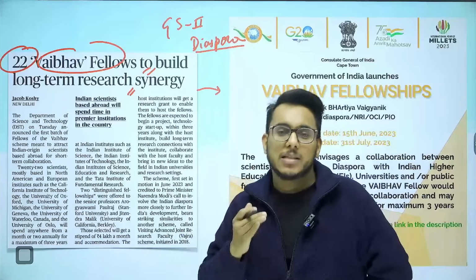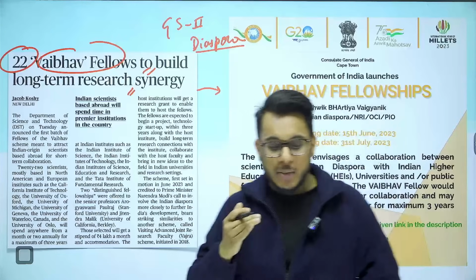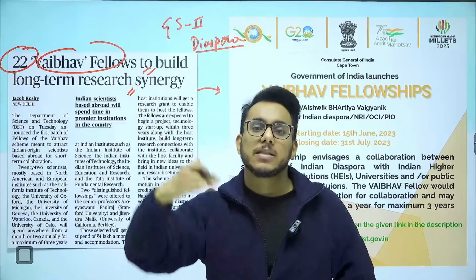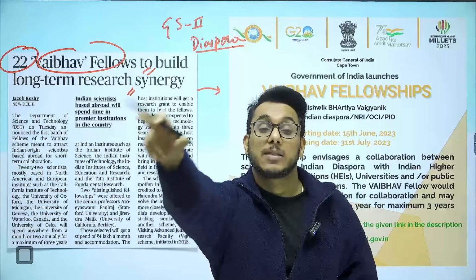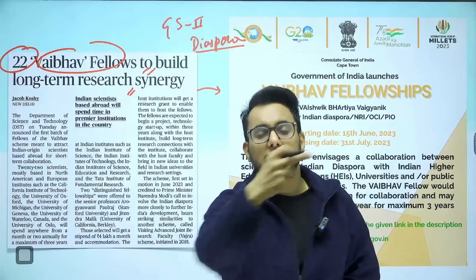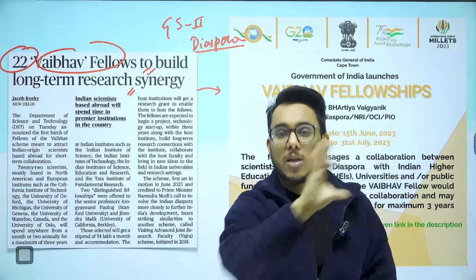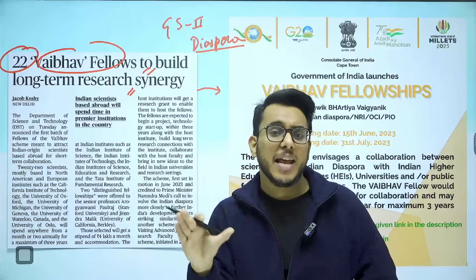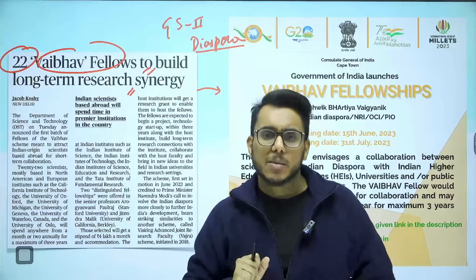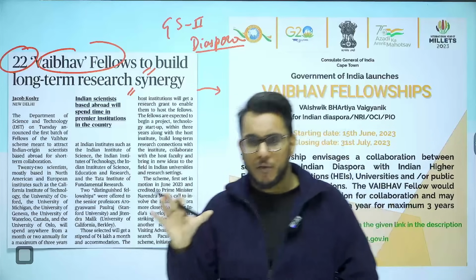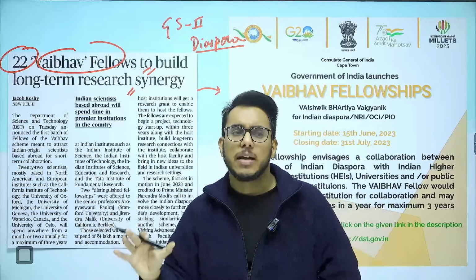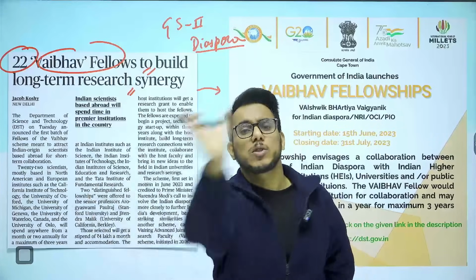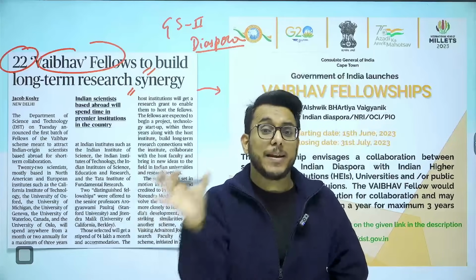Now, what is a diaspora? Diaspora are the people of a particular country that are living in another country. For example, Indian citizens living in China, they are India's diaspora in China. People of Indian origin living in the UK are the Indian diaspora in the UK. Now understand this, guys, that in the past there has been a lot of brain drain. What is this brain drain? A large number of people of India graduated in India, became IITians, did their graduation from AIIMS, and for better prospects they migrated to other countries. That is the brain drain that happened.